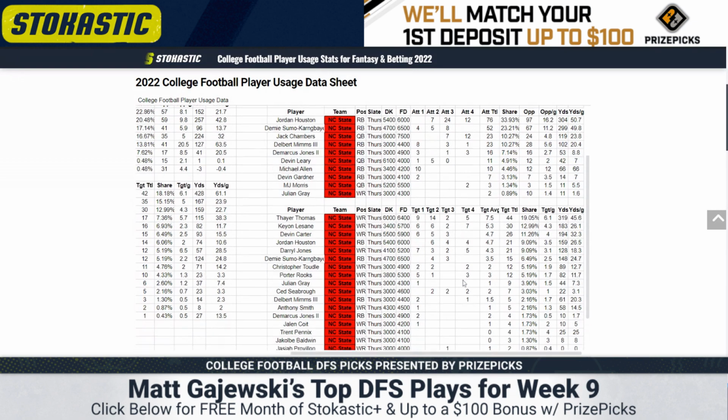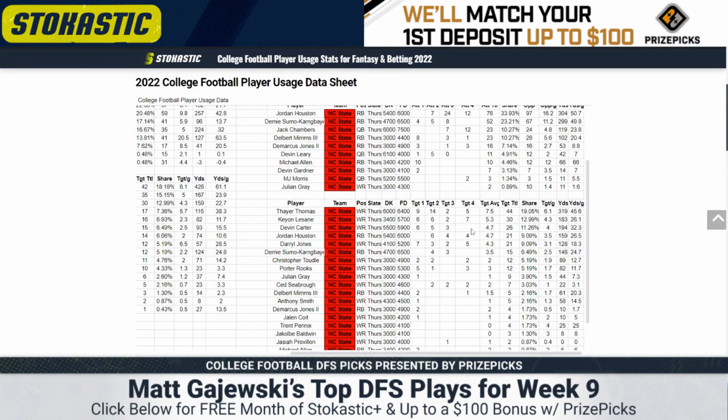In the receiving game, I think we get Devin Carter back here, but it's not a good passing attack in terms of volume. Efficiency is not going to be there. So how do we rank these guys? I think number 1 still is Thayer Thomas, even at his price, which is $6K. You're just going to find better options on this slate, but if you want to pay up to be contrarian, you could play him.